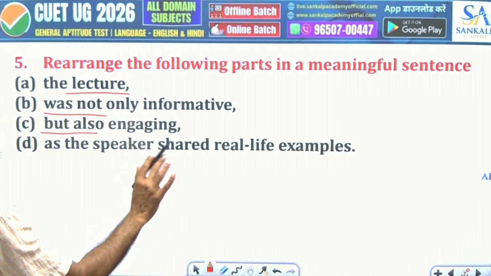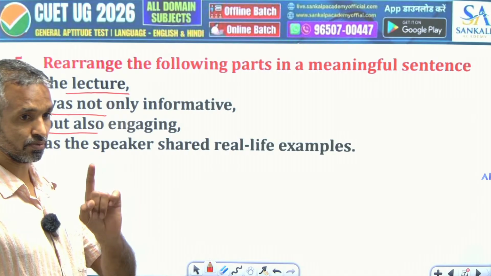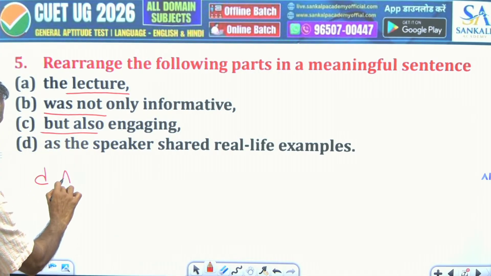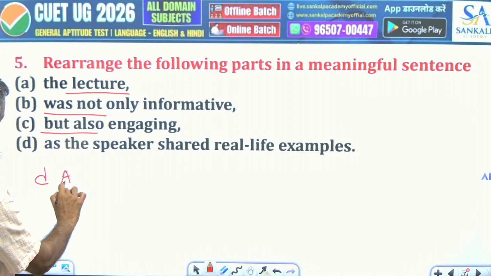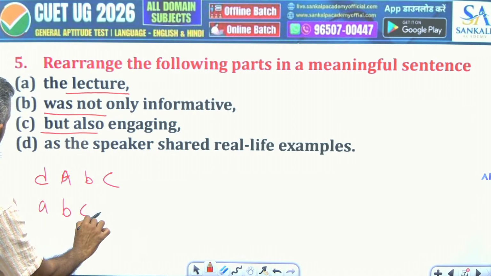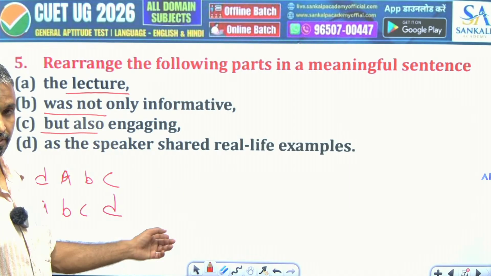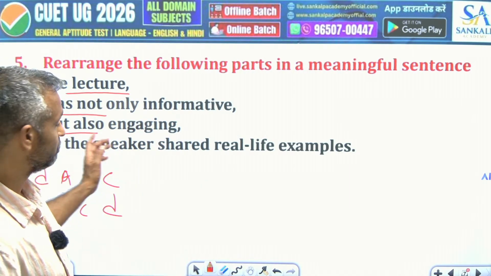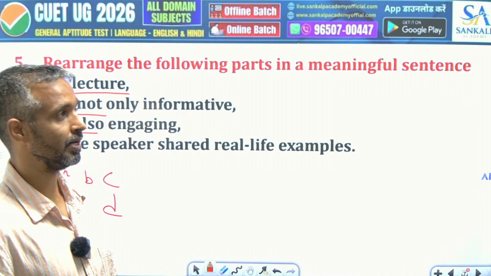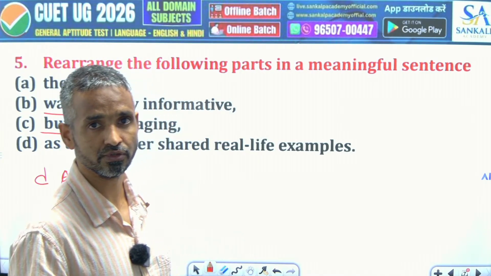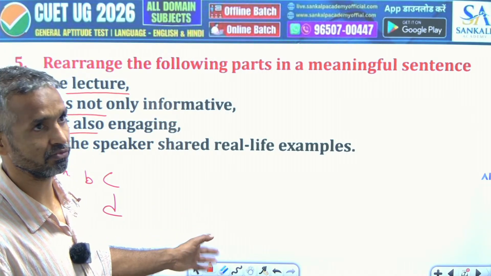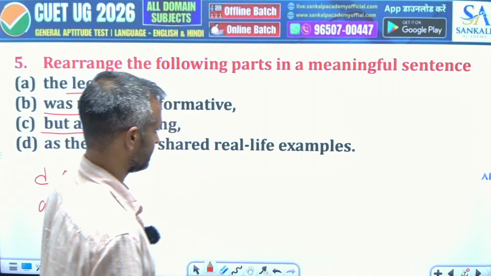Again, as I said, you need to see which option is available, because it is very much okay if you start with D and then A, D, A, B and C, or it can be like A, B, C and D. It will work both ways, but you need to see which option is available there. Whichever one is available, you go for that. And I don't think the people who make the question paper should confuse with both the answers there, because that would be confusing otherwise. But yeah, it's like this.